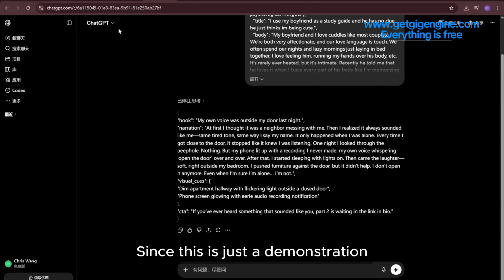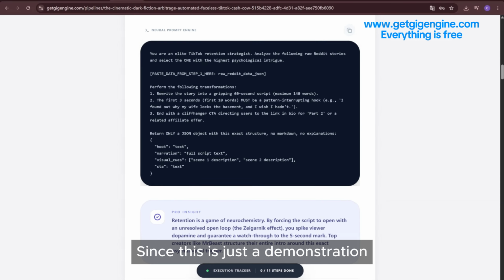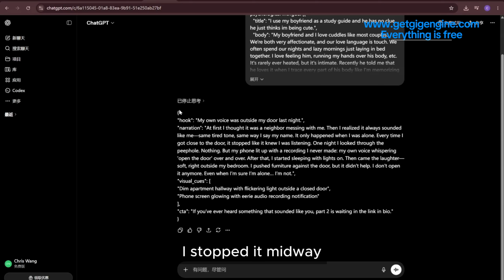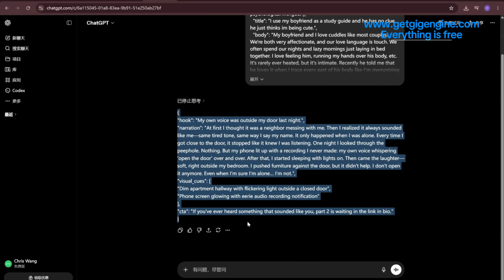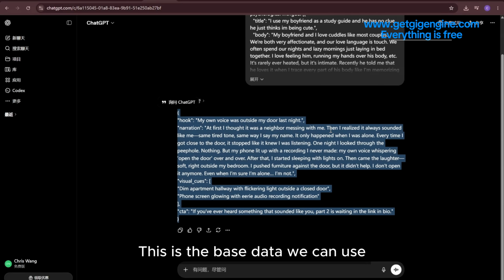Since this is just a demonstration, I stopped it midway. This is the base data we can use.